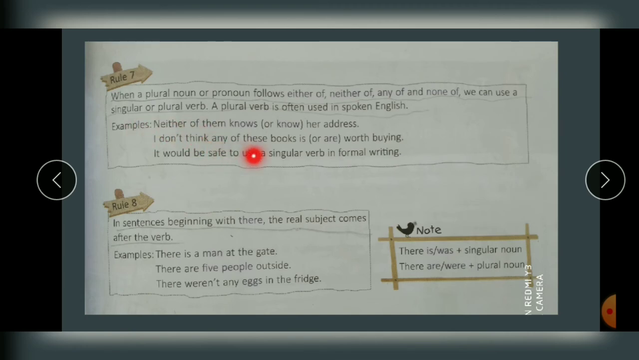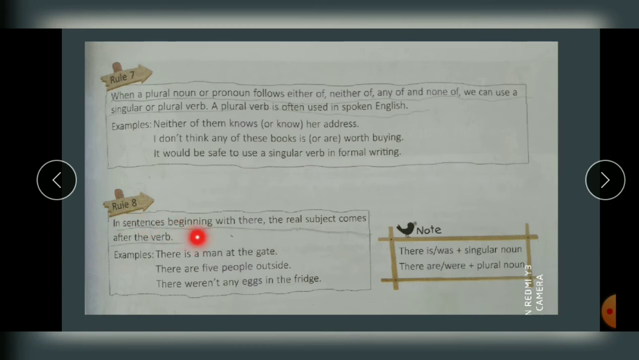I don't think any of these, see, books, plural, these books plural, so any of is used over here, so you can use is or are. Okay, I hope this is clear to you. Now come to the last rule.